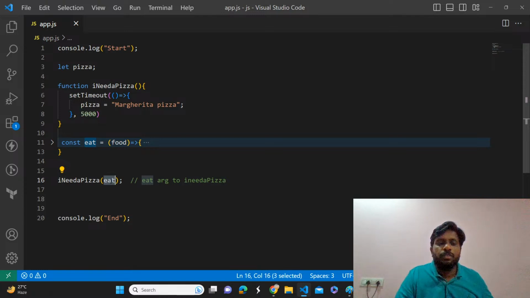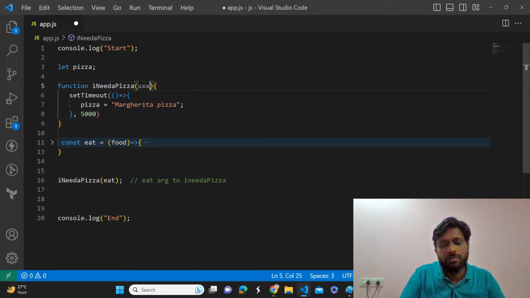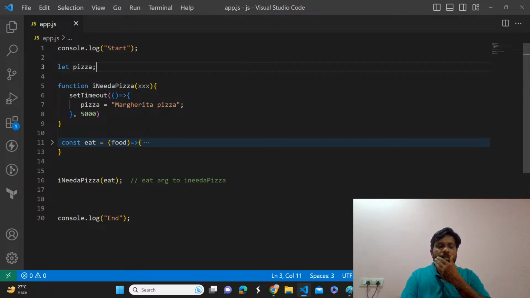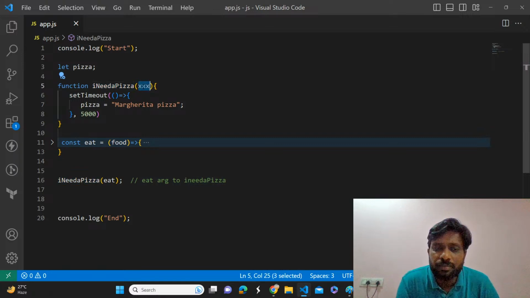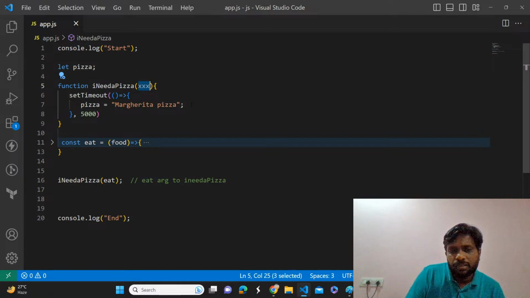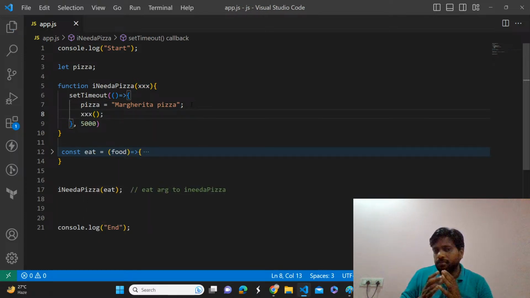So this is the function, and we are passing something as an argument. So this function should be ready to receive that, to store that information. Here I'm just putting a triple X, just for namesake. What is there in this triple X whenever we invoke I need a pizza? The eat function. If it is a function, can I call this function inside this one? Yes, sir.